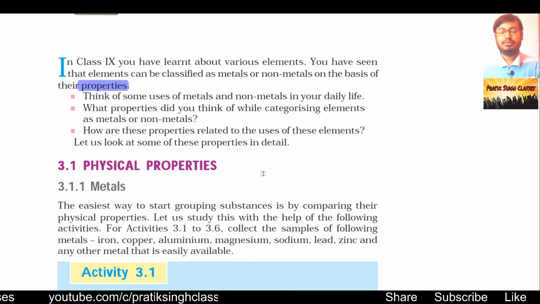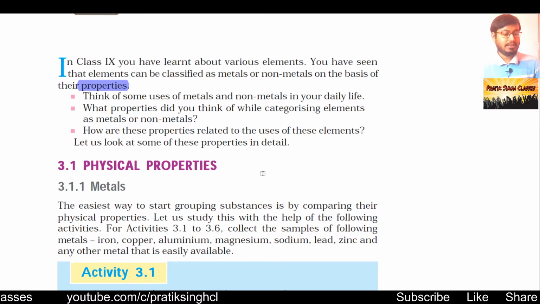And if you wish to write the NEET exam or JEE exam, please memorize the atomic number and mass number from atomic number 1 to 54, and some other elements also, which will always come in your exams.